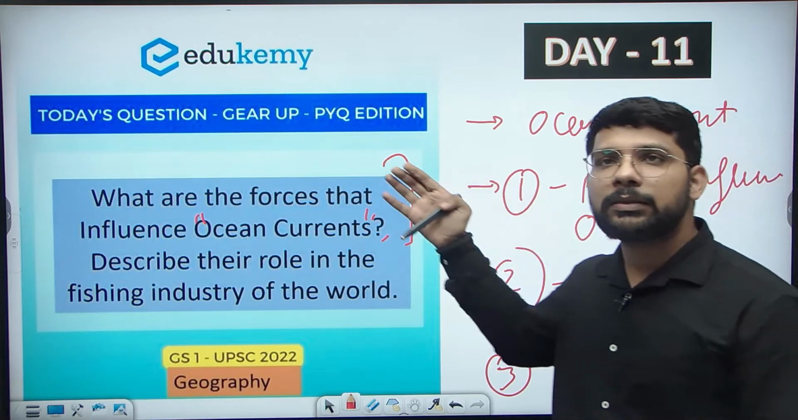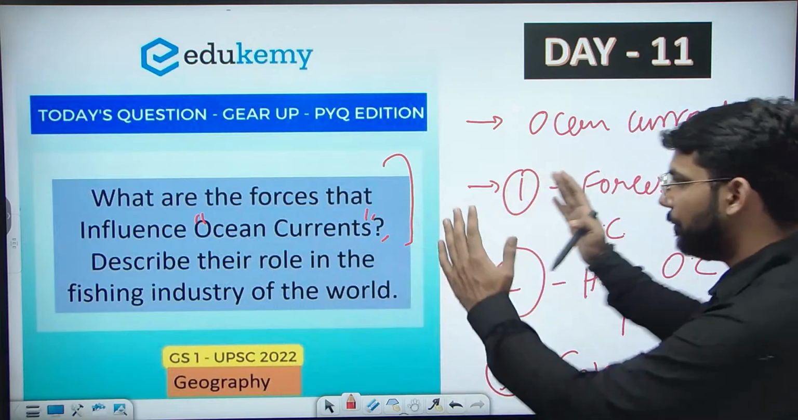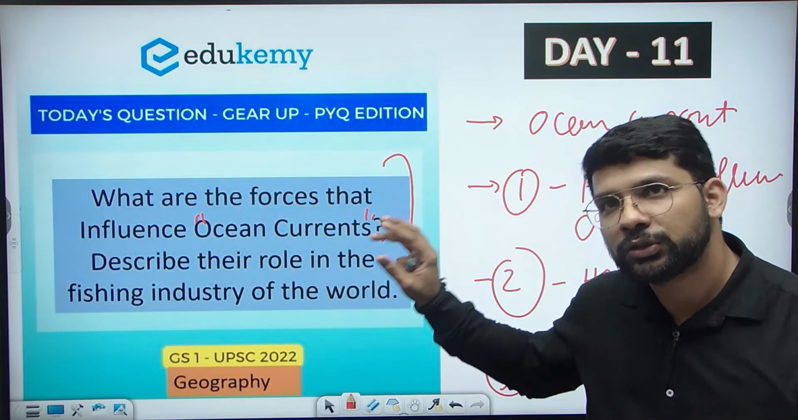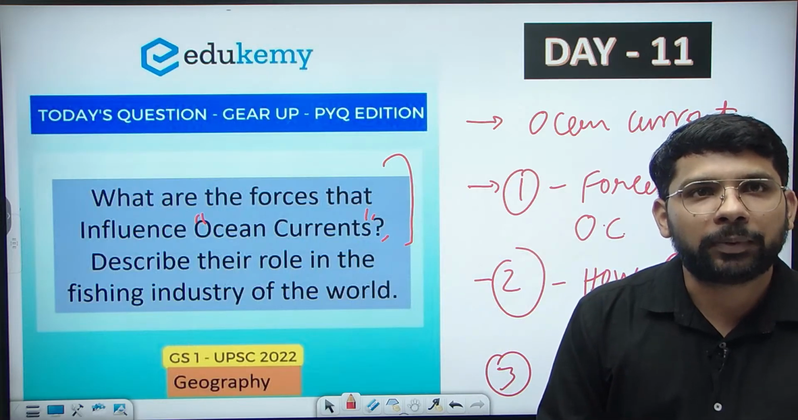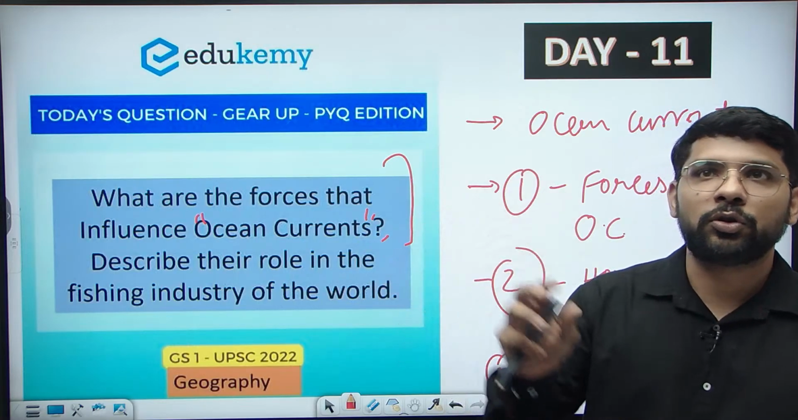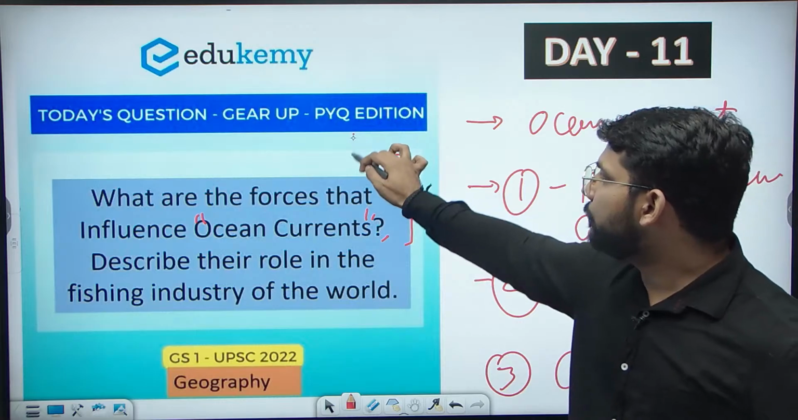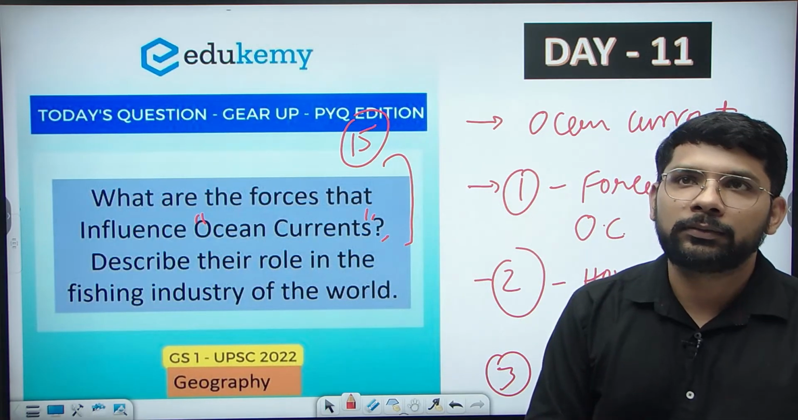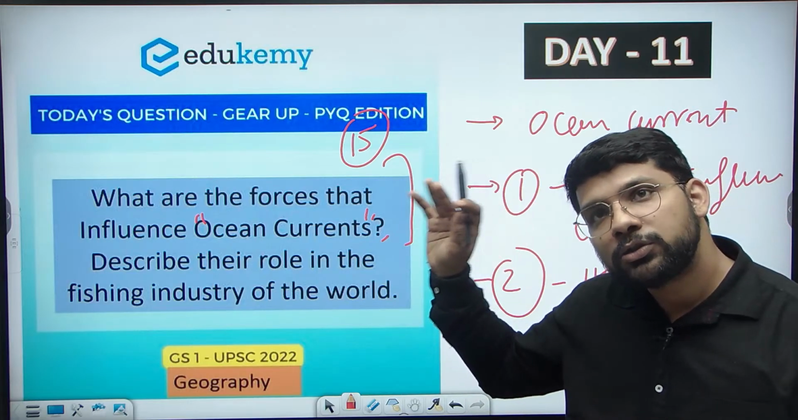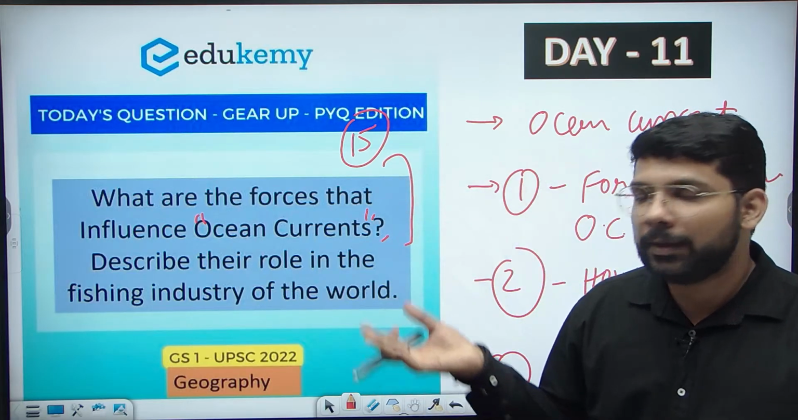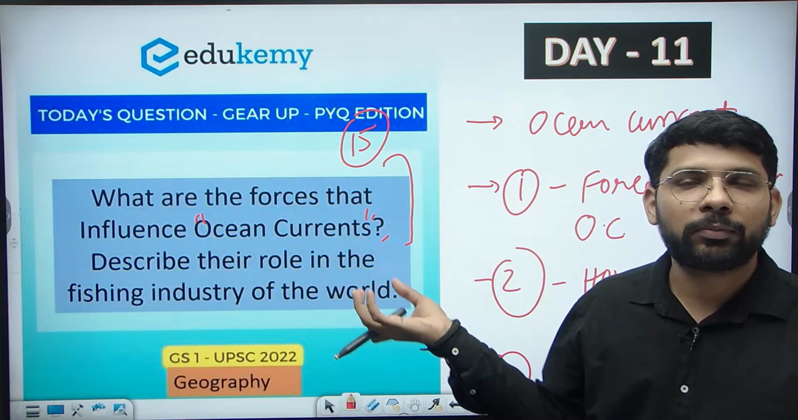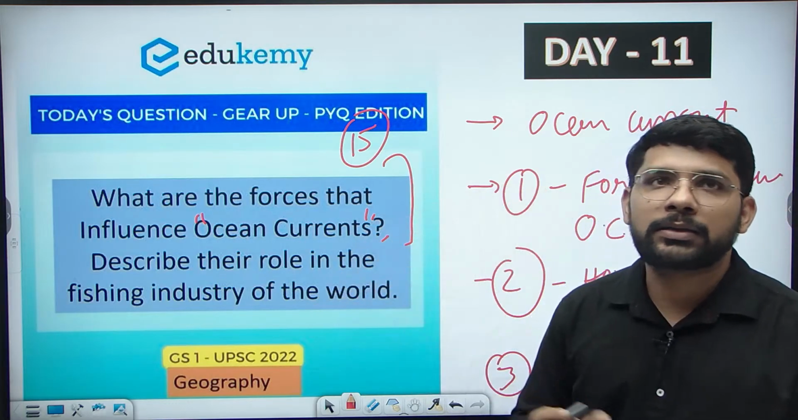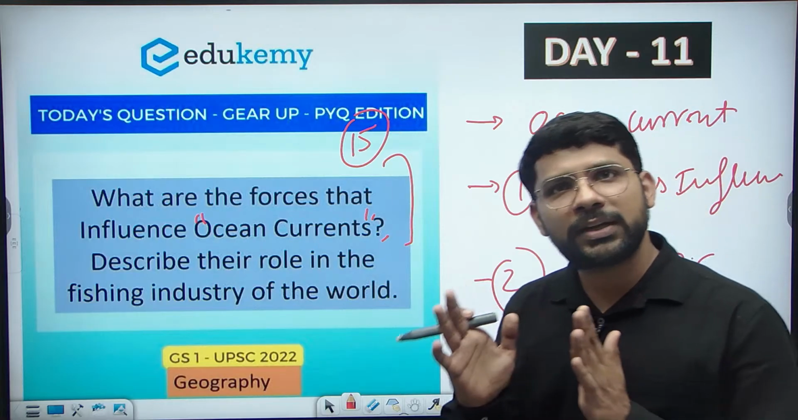So this is the main demand of the question, what is required to be addressed. This was a question of 2022 UPSC prelims GS1 geography, and it is a 15-marker question. We can also make a map in this type of question by showing the ocean currents. It will give you some extra marks. I hope the question is clear to you.